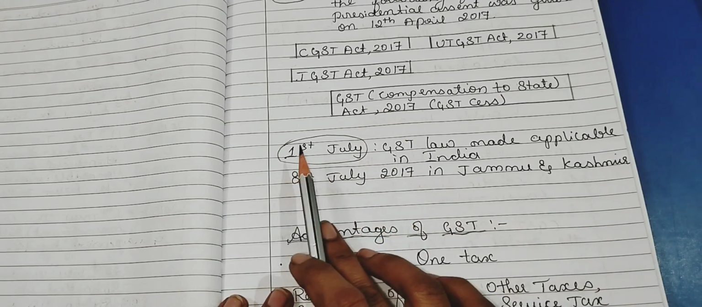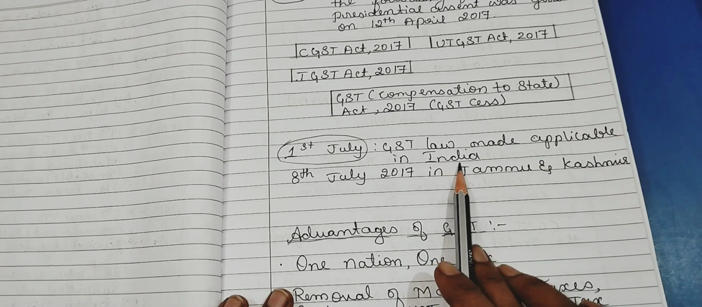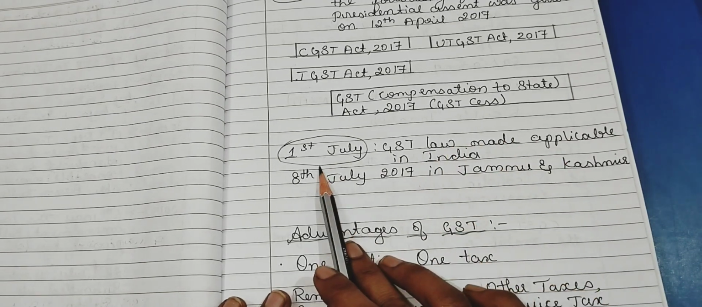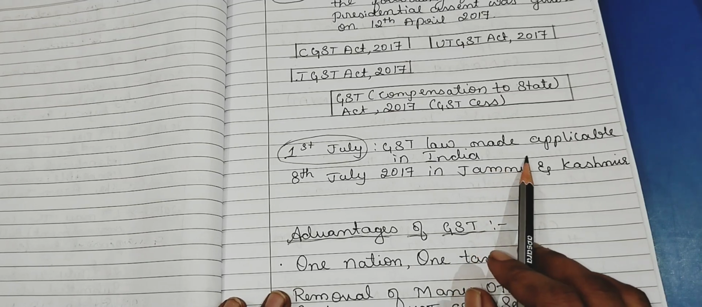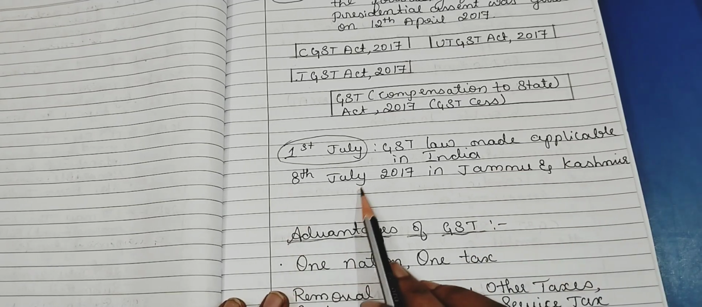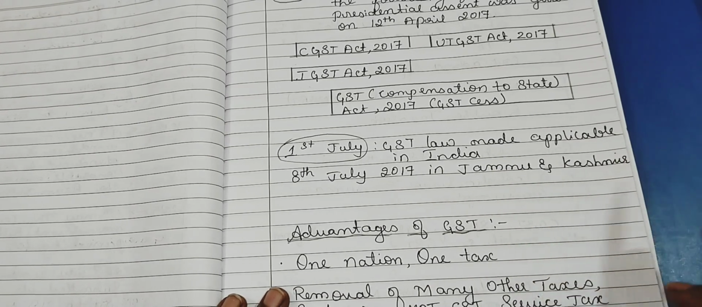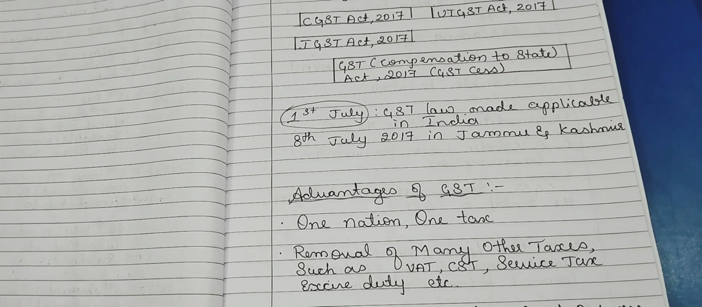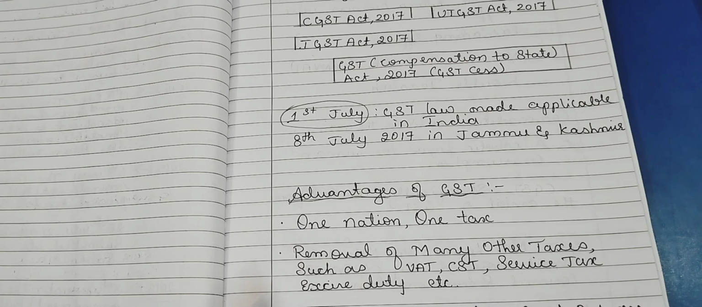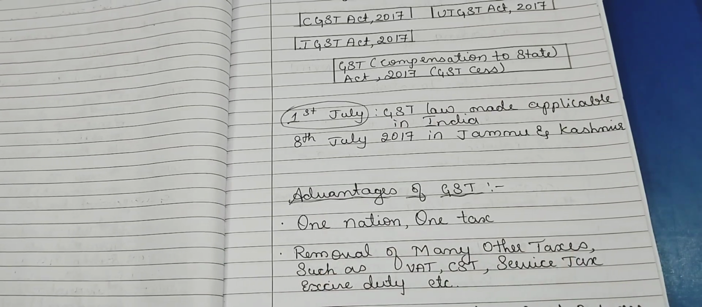Then on 1st July, GST law was made applicable in India. So from 1st July it is applicable all over India except Jammu and Kashmir. From 8th July 2017, in Jammu and Kashmir also GST was applicable. All the time we used to see "except Jammu and Kashmir", so that exception was removed. Now it is applicable to Jammu and Kashmir also.